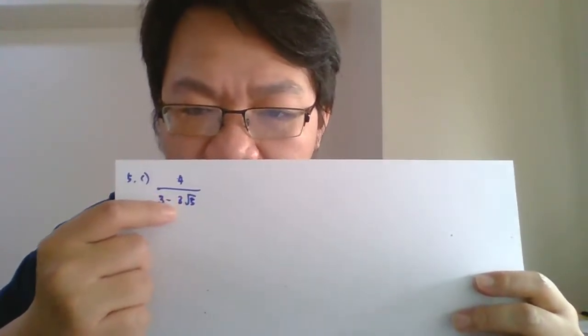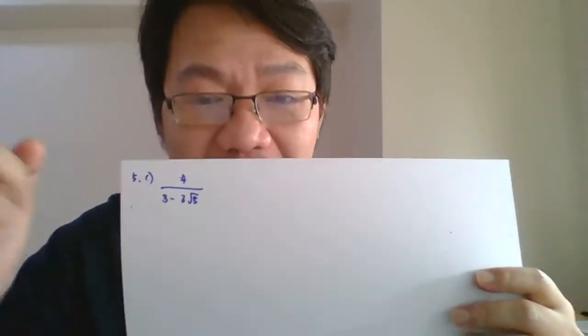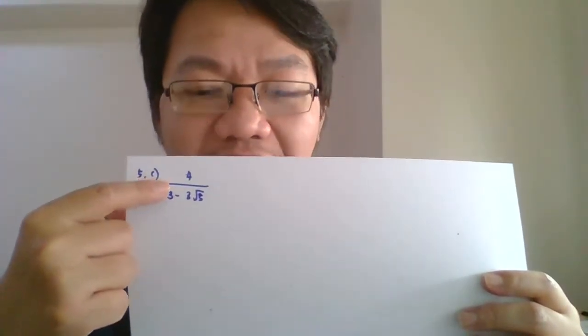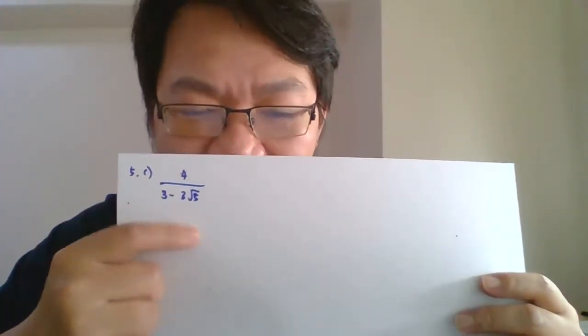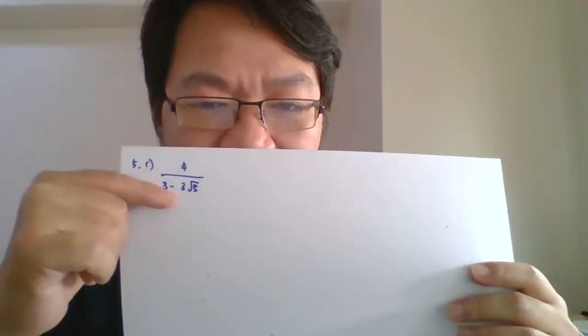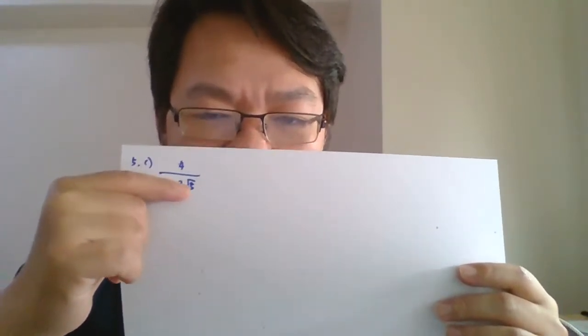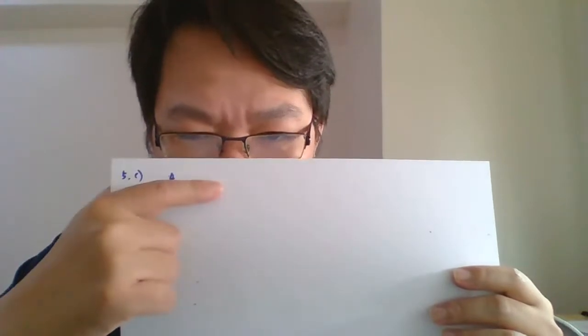This surd has an operation. That means, according to my previous video, you need to apply the indirect conjugate. You will have a conjugate with the opposite operation compared to the denominator. So what you need to do is copy your denominator and put it beside.